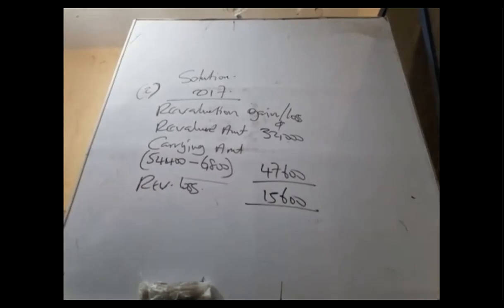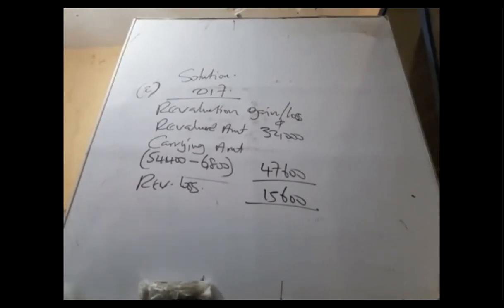This is where the issue is. What is the accounting treatment? We said that all gains should be credited to the OCI except if there was what? A previous loss which needs to be reversed. Great.